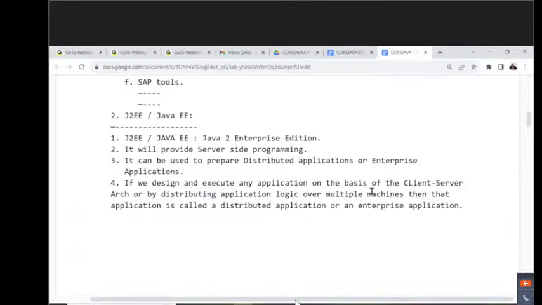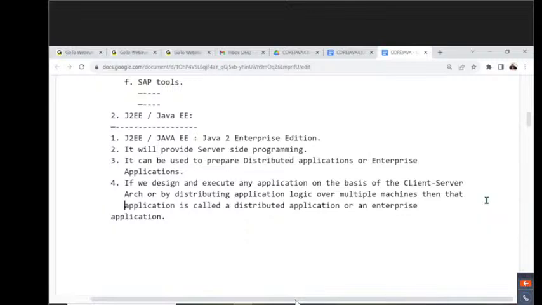You can understand this is the terminology. These are the definitions.